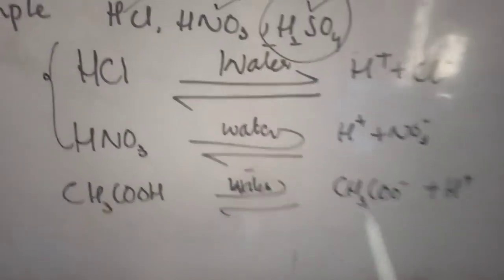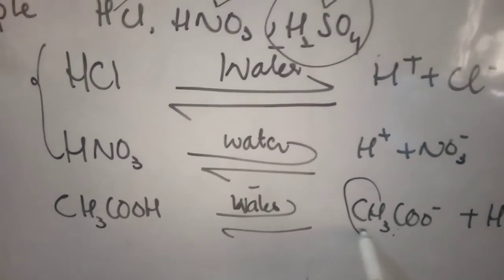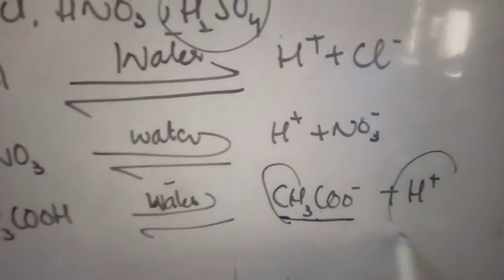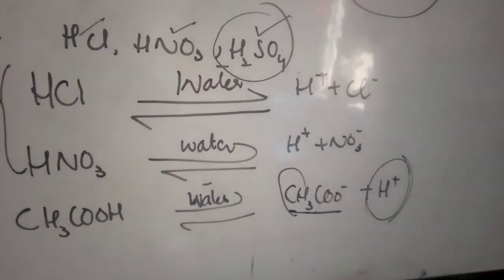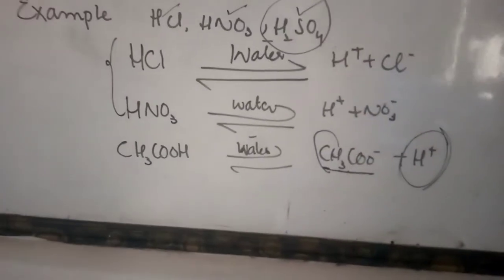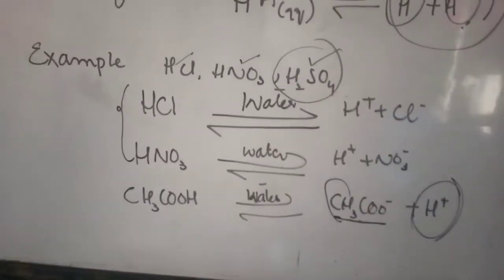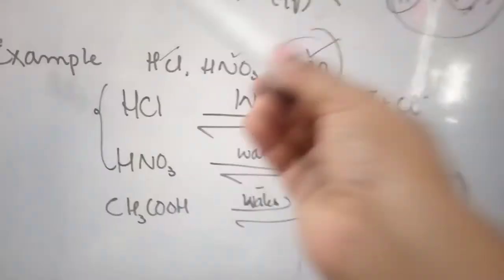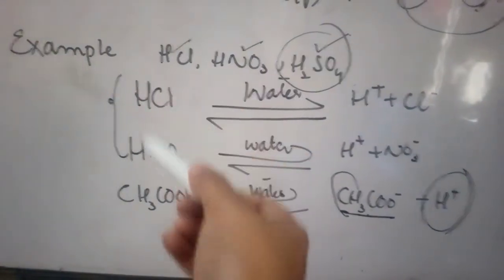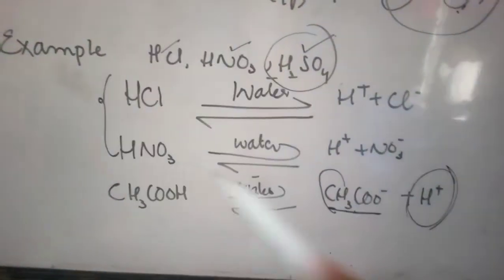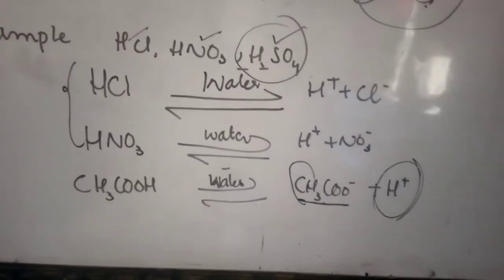There are some hydrogen atoms in this acetate ion, so there is a mild ionization of hydrogen ion. That's why they are known as mild acids or organic acids and are not very corrosive in nature. But HCl and HNO3 are mineral acids, they are corrosive in nature and they completely ionize.